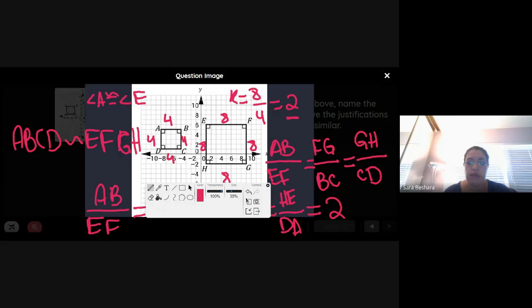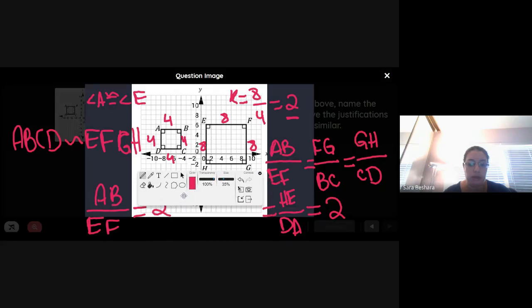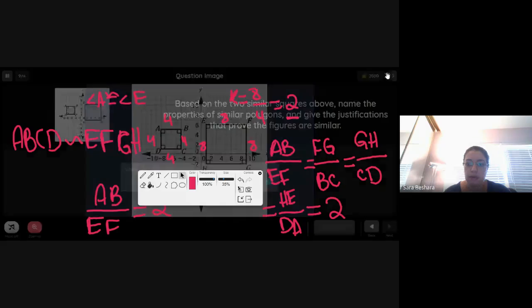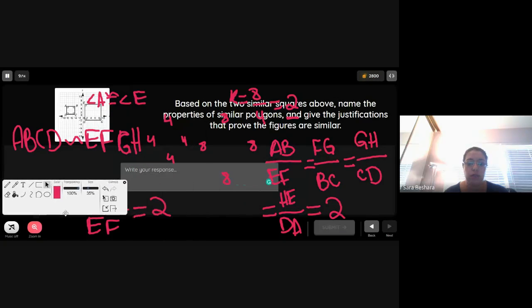All right, that's really it for this particular problem. I just wanted to show you the difference between all of this. And I can write down ABCD is going to be similar to EFGH. And you can write everything else that you want to write in this particular one.